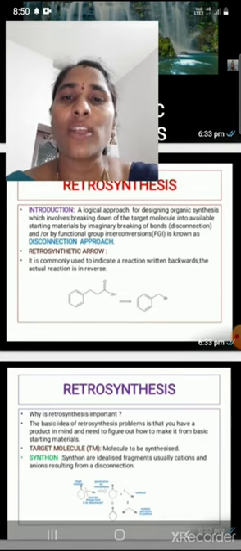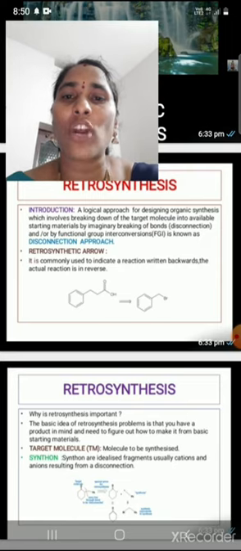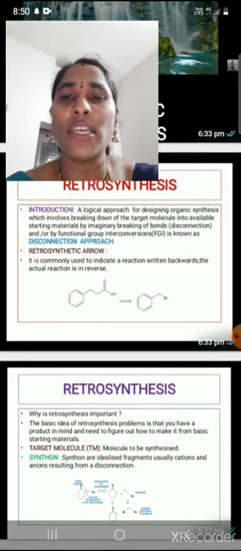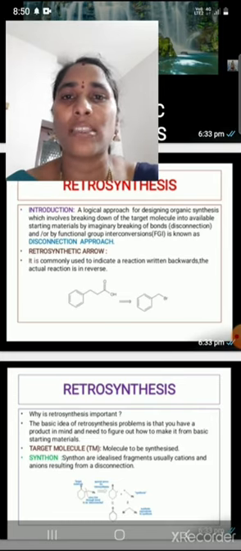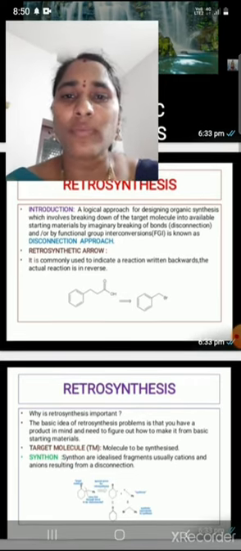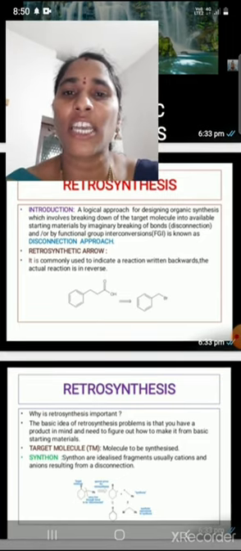Here, a logical approach for designing organic synthesis involves breaking down of the target molecule into available starting materials by imaginary breaking of bonds, that is the disconnection. The target molecule is the molecule which is going to be synthesized. Okay, now by functional group interconversion it is known as the disconnection approach.